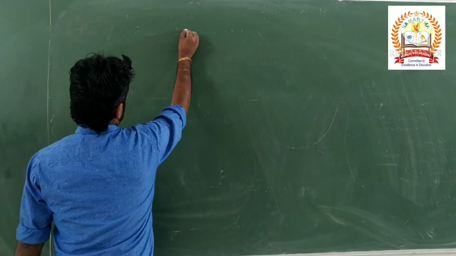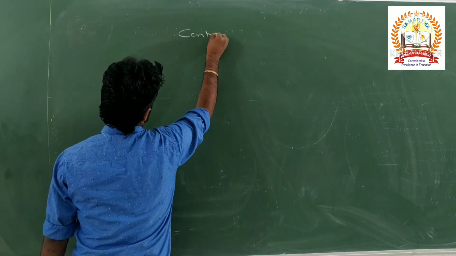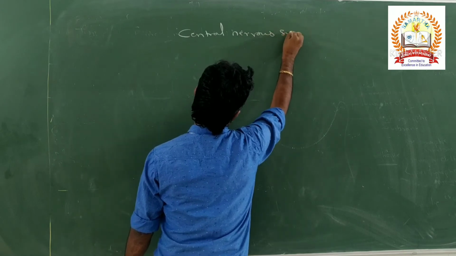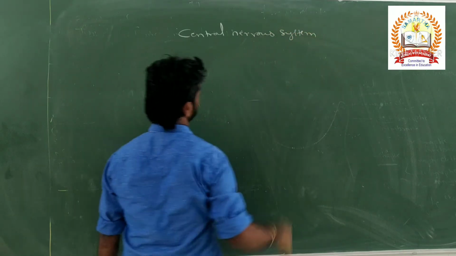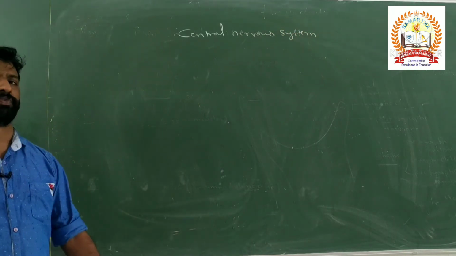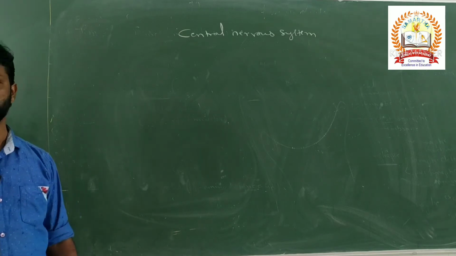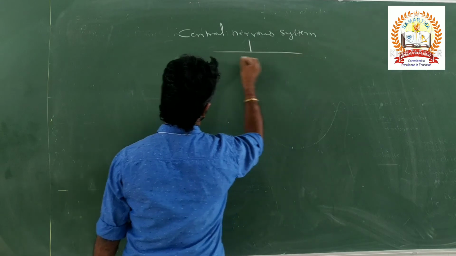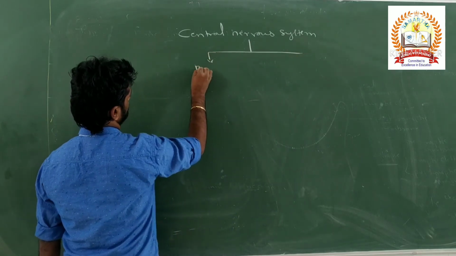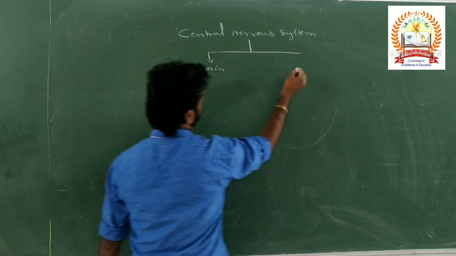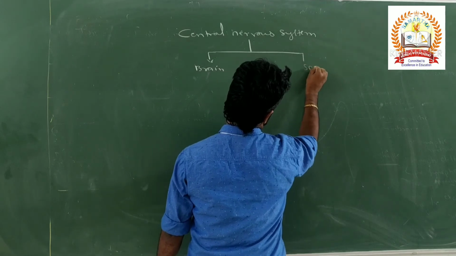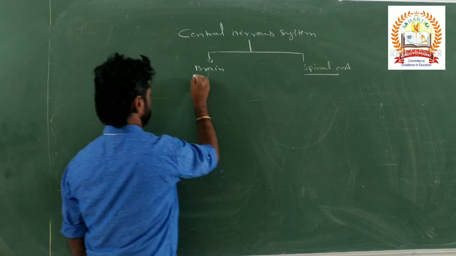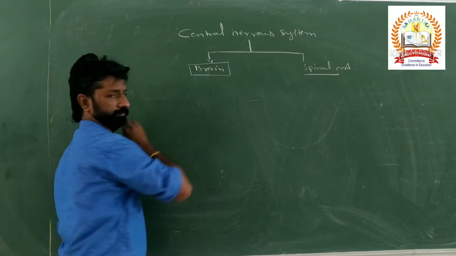So next is regarding the central nervous system. The central nervous system, as we said earlier, contains the brain and the spinal cord. So it involves two structures, the brain and the spinal cord. Let's discuss the spinal cord later. Now let's focus on the brain.